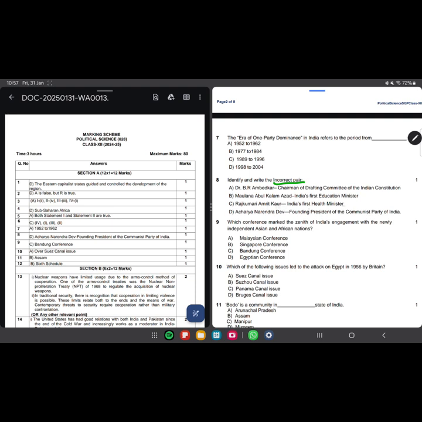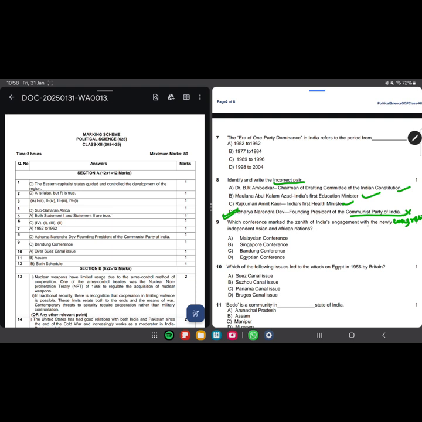This is absolutely correct. Maulana Abul Kalam Azad was also the education minister. That is also correct. Chairman of drafting committee, this is also correct. Acharya Narendra Dev, founding president of the Communist Party of India. This is wrong, because he was part of Congress, most probably, that much I remember. He was part of Congress, not the CPI.